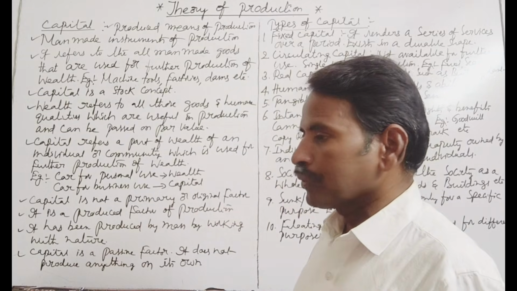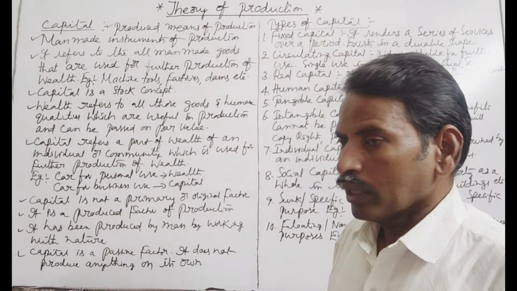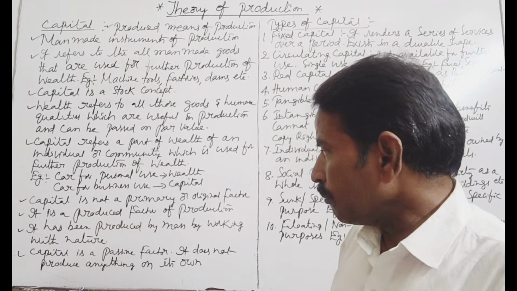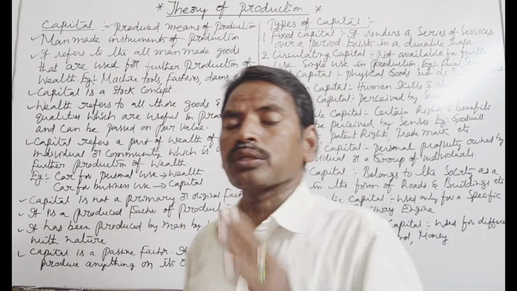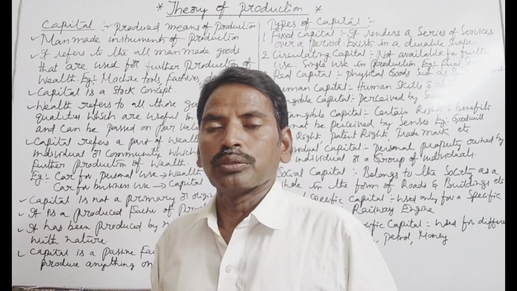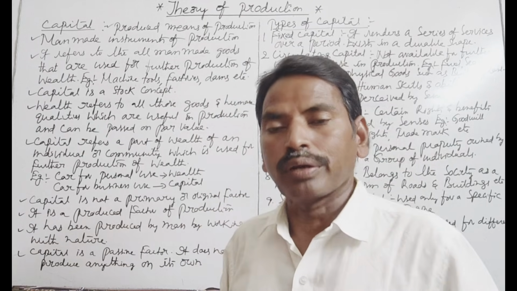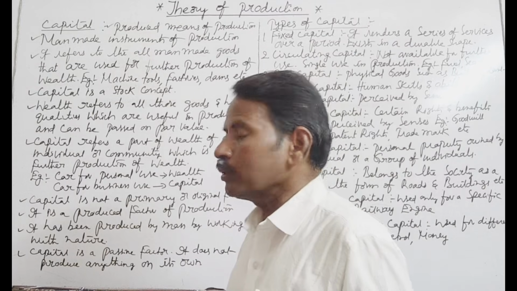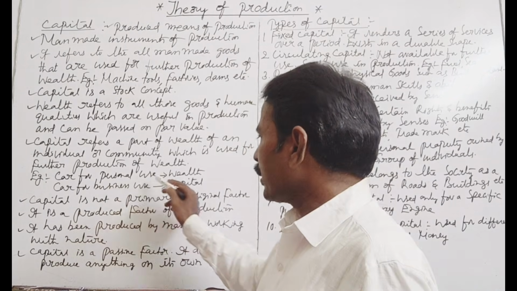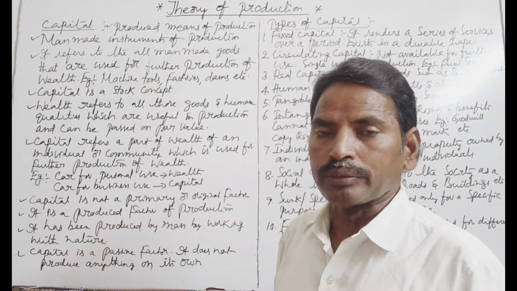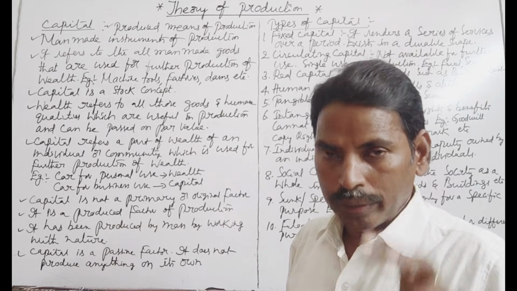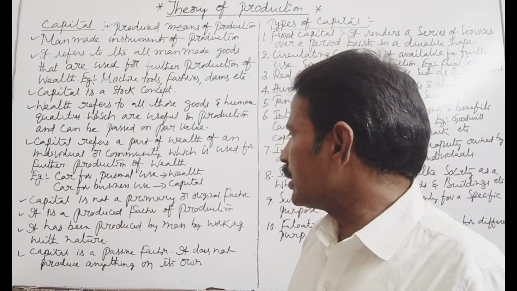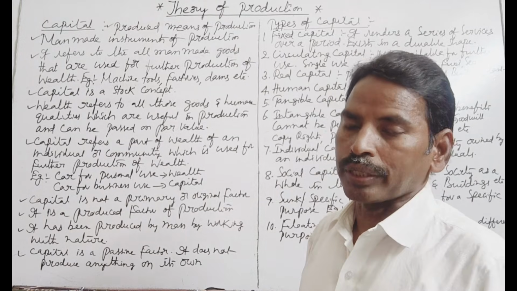So wealth is a wider concept, capital is a narrow concept. For example, a car for personal use is called wealth. A car for business use is called capital.